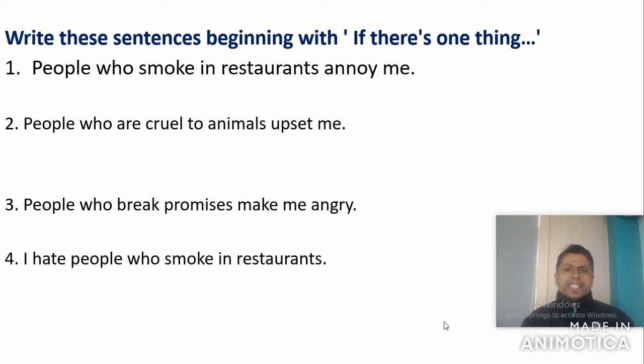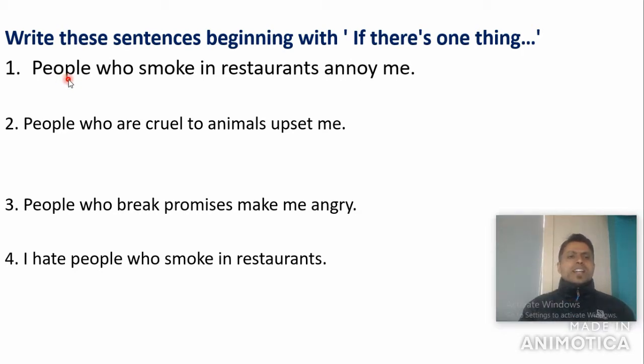So you begin the sentence every time very first with what? If there is one thing that. So which structure, 1 or structure 2, are you going to apply here? Obviously structure number 1, because the sentence begins with people, which is a non-defining subject. So we have to apply structure number 1.